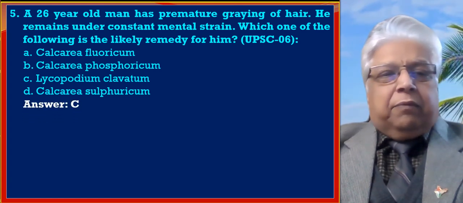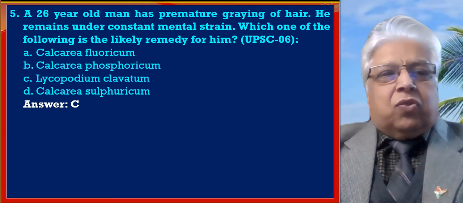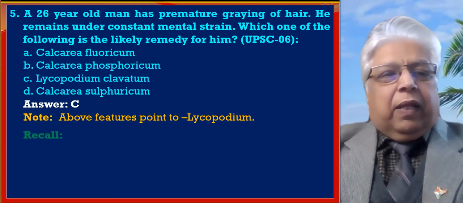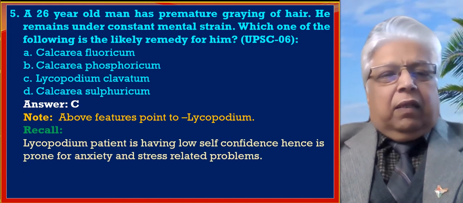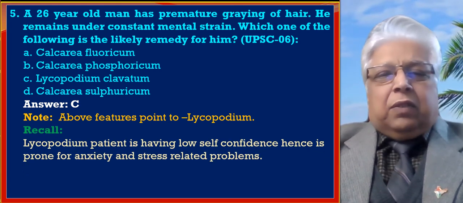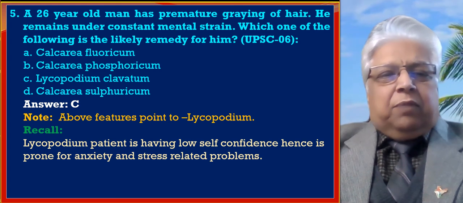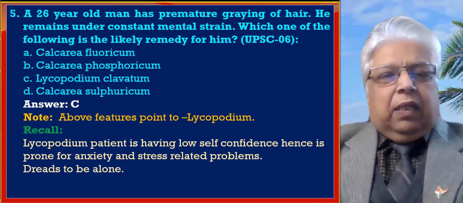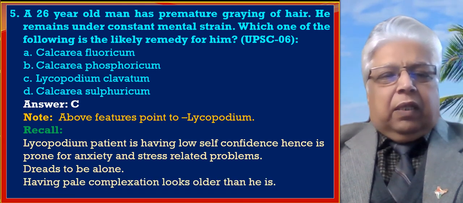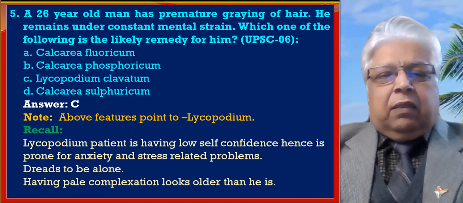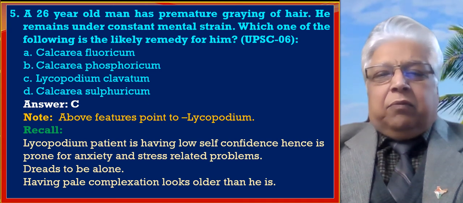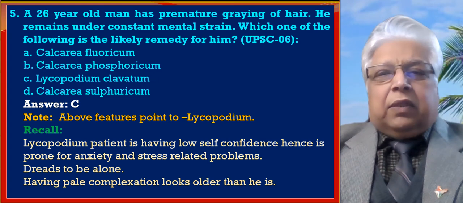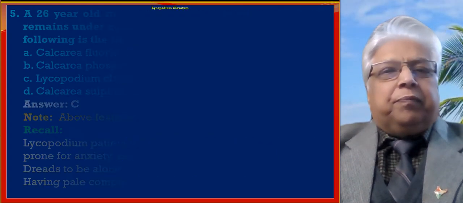We are settling for answer C, which is Lycopodium. Let us recall, Lycopodium patient is having low self-confidence and is prone to anxiety and stress-related problems. He dreads to be alone, having pale complexion, looks older than what he is. These are the important features of Lycopodium.